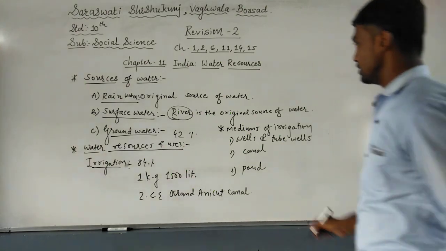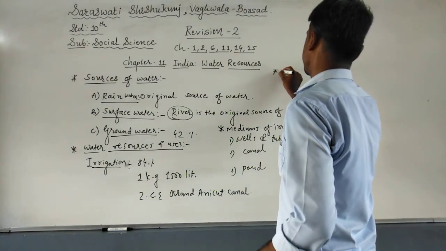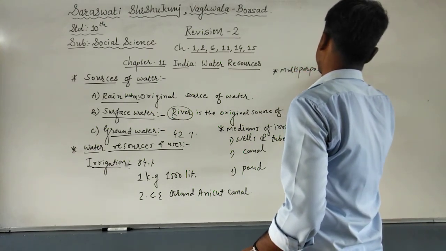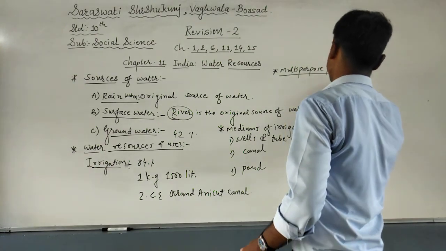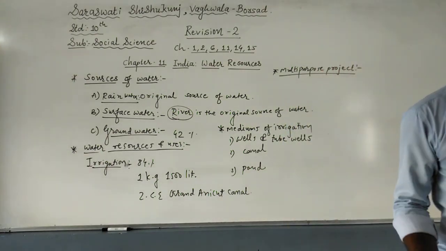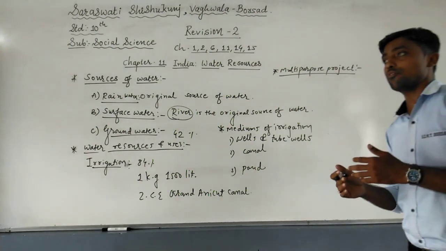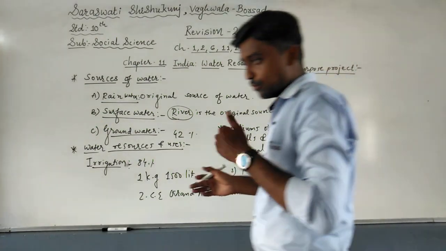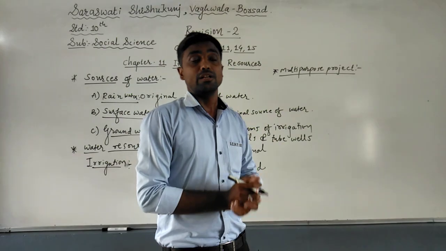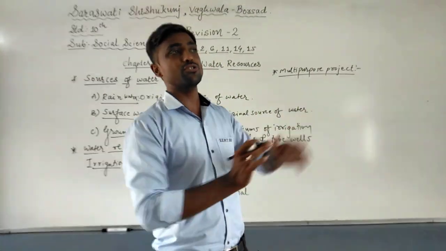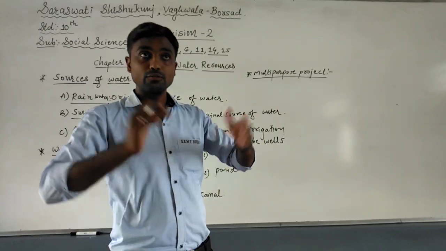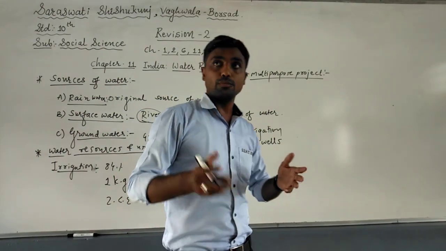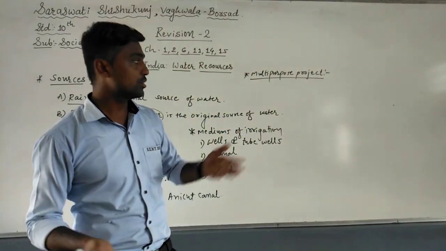After that, the next topic is the multi-purpose project. The answer is already there in the name only. Multi-purpose means the uses are more than one. We know that there are so many rivers in India, but the most important thing is that the river water flows directly into the oceans or sea. But if we stop that river water and use it for other purposes, that is called a multi-purpose project. It means the problem will be solved with the river valley. That is called the multi-purpose project.